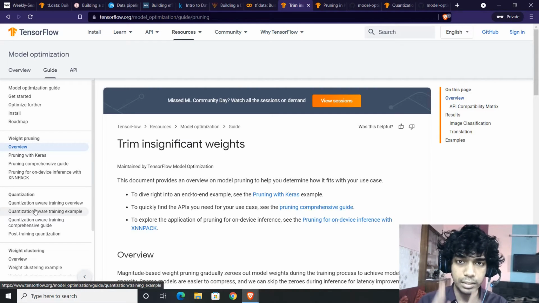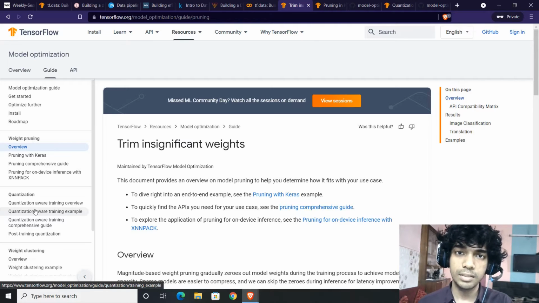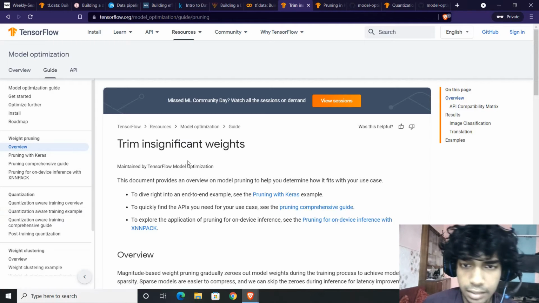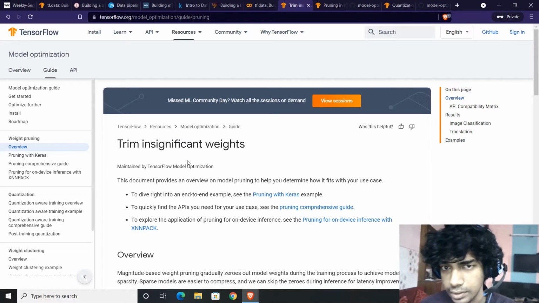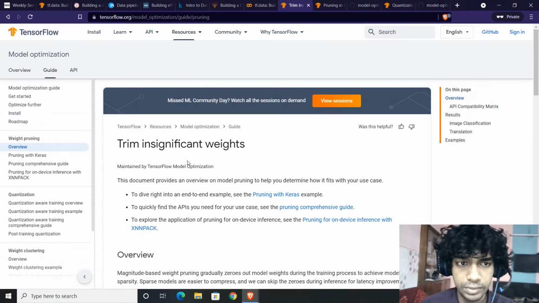What is pruning? Cutting, right? You prune a tree. Pruning is extremely famous with decision trees. So we use the term pruning for decision trees so as to avoid overfitting. So you can also prune a neural network to avoid overfitting. So let's start with pruning, then we'll move on to quantization. If time permits, we can discuss a code example. And once we are done with this, we'll move on to TF data.